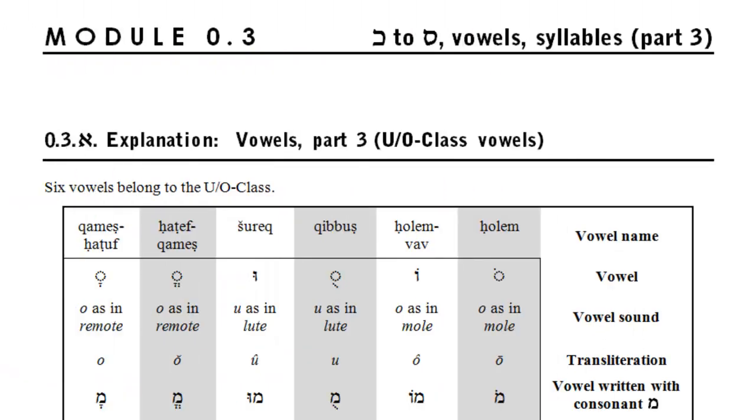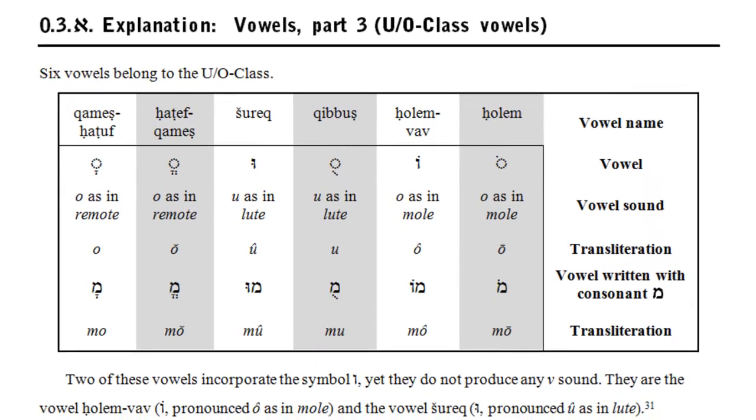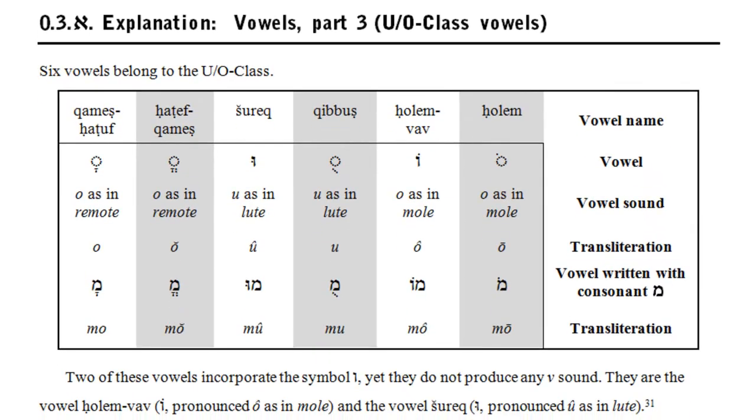Module Efes Nikud Shalosh. Shalosh means 3. Kaf to Samech. Vowels and syllables, Part 3. Segment Efes Nikud Shalosh Nikud Alef. Explanation. Vowels, Part 3. U-O class vowels.